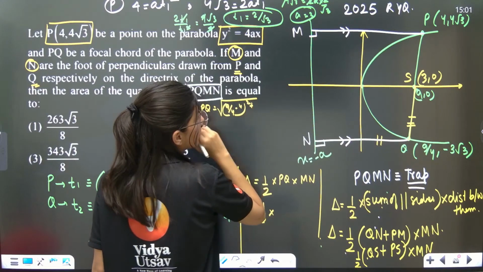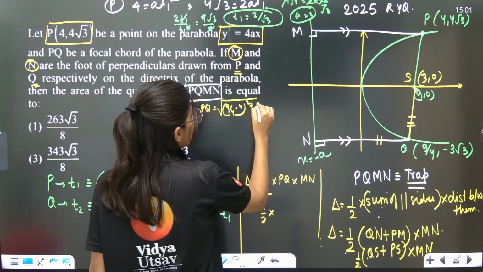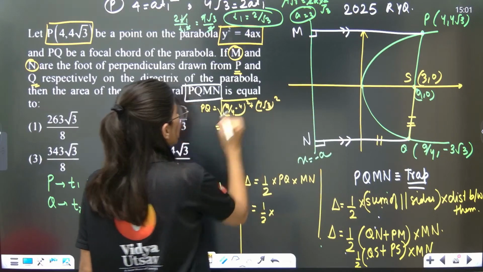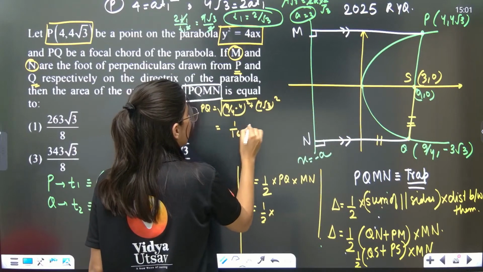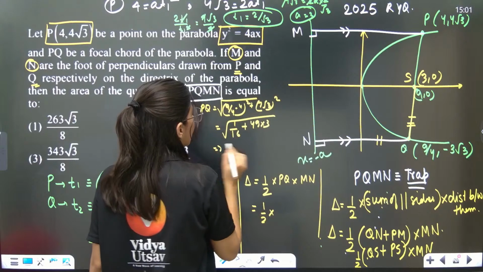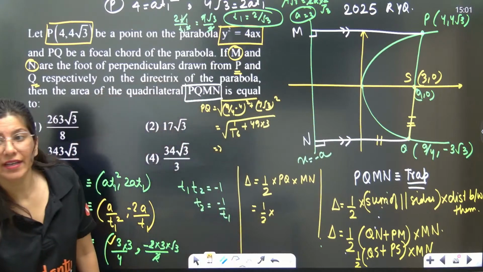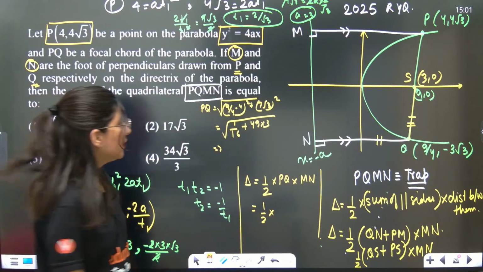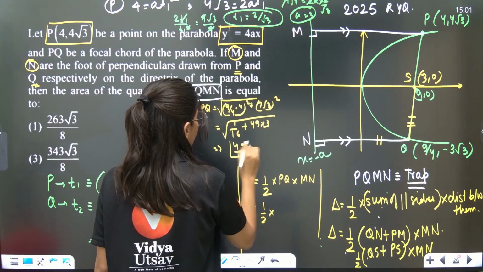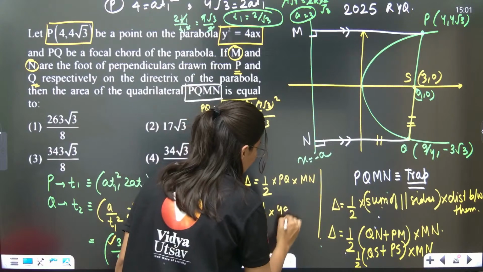So this is 1 by 16 plus 49 into 3. If you calculate it now, the value of PQ is 49 by 4.